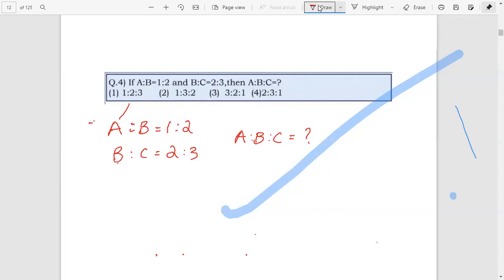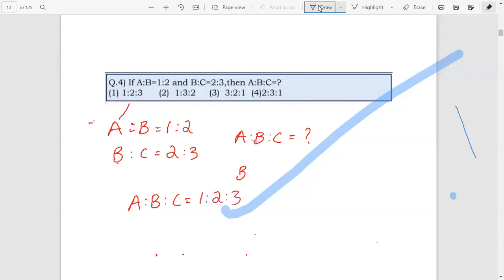Here B is 2 and here B is 2. If the common term is equal, then we do not need any simplification. Just write A is to B is to C, that is 1 is to 2 is to 3.